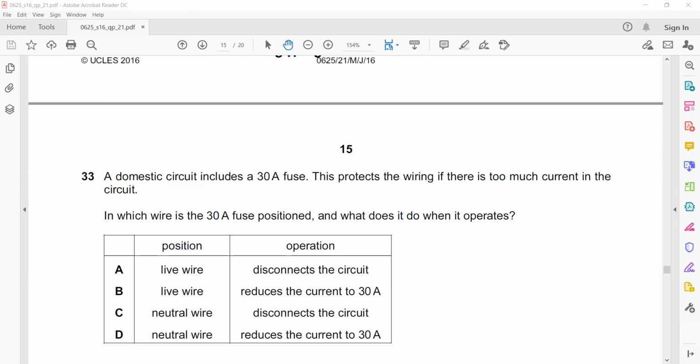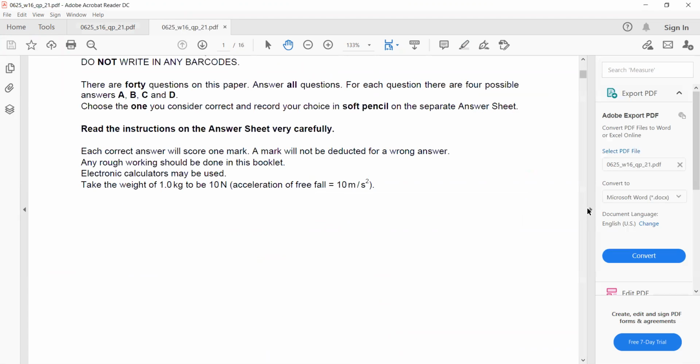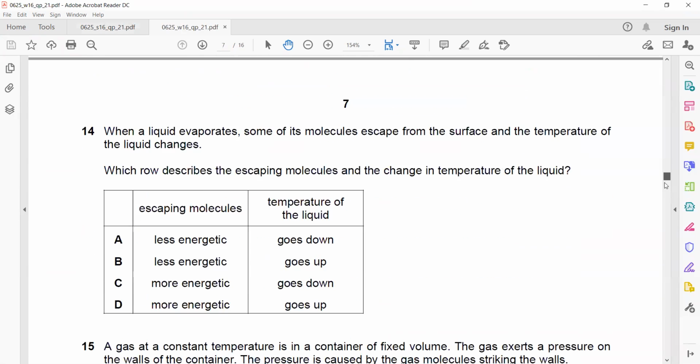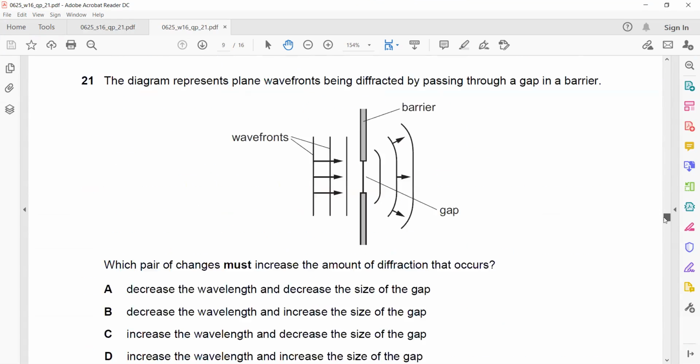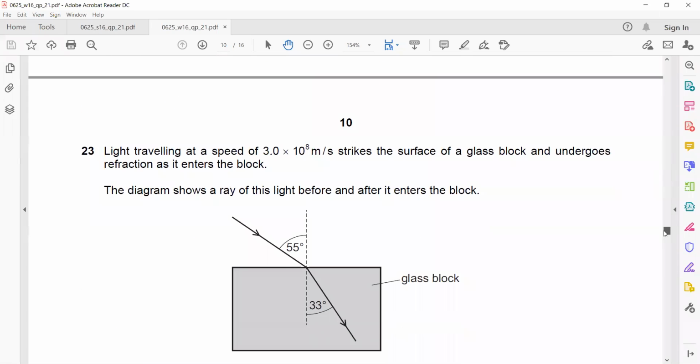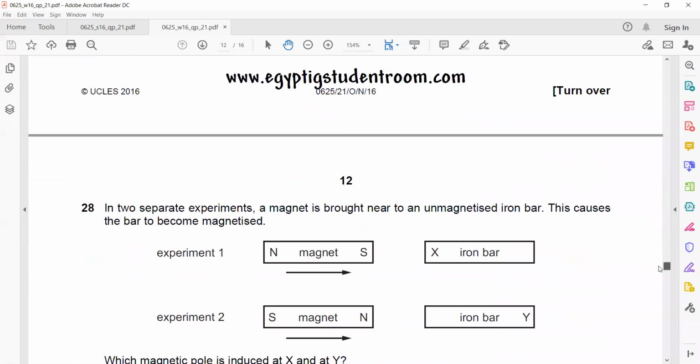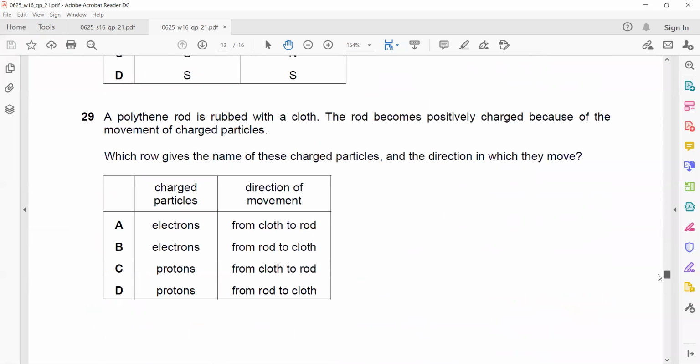So October, November 2016. Paper 2 variant 1. This paper 2 has a sequence: first general physics, then thermal, then waves, and then electricity and magnetism. Sometimes magnetism questions are first.